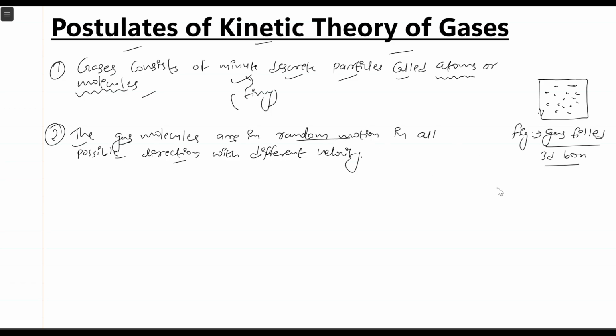So if we consider a gas molecule like this, what are the possible directions of its motion? It will have a total of 6 directions: positive x-axis, negative x-axis, positive y-axis, negative y-axis, positive z-axis, and negative z-axis. These are the 6 different directions in which a gas molecule can travel, and they are in random motion. They do not have any fixed motion. This is the second postulate.